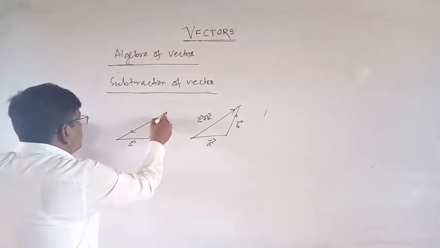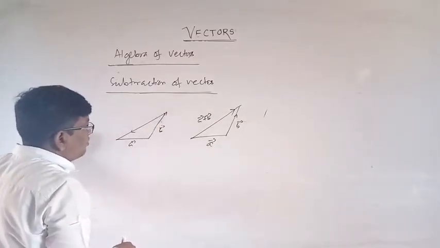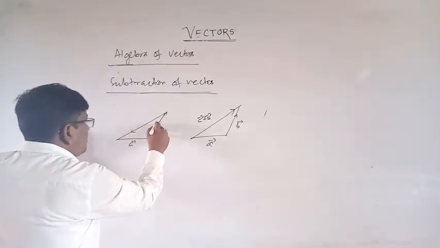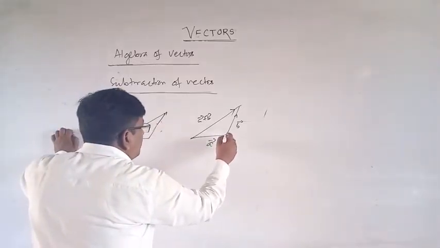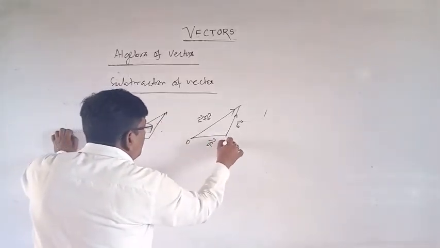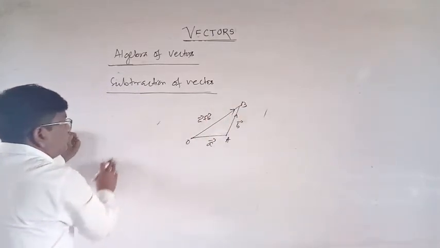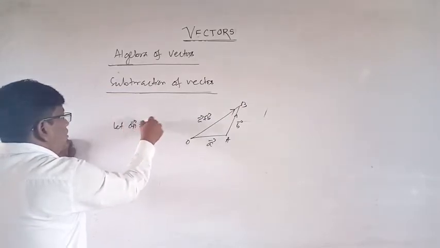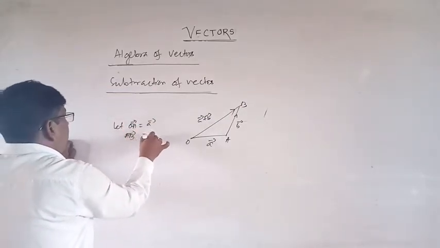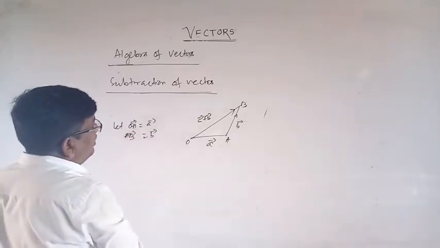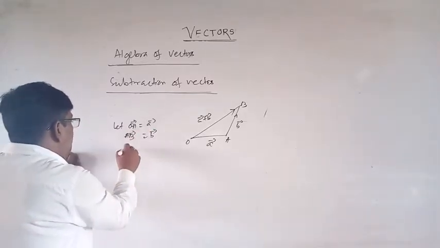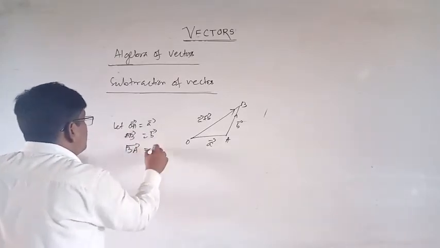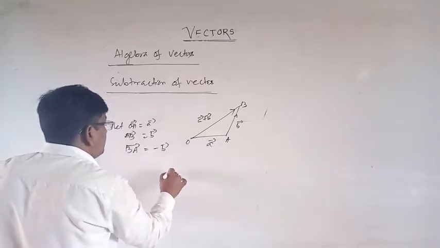We know this is vector A. Suppose in the direction, this is B vector, and here suppose O, A, B. Let OA equal A vector, AB equal B vector, correct? AB equals B vector, and BA is equal to minus B vector.